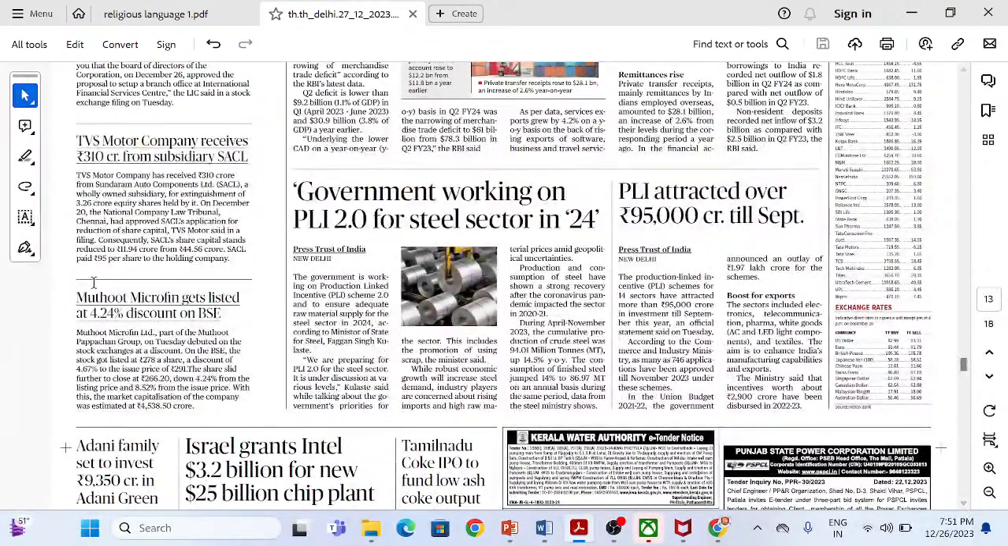Okay, next point is very important. You need to know about these points. कि गवर्नमेंट वर्क कर रही है PLI schemes for steel sector in 24. I think everybody is aware of what is PLI schemes.